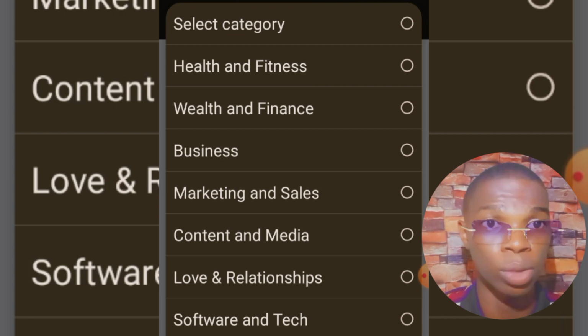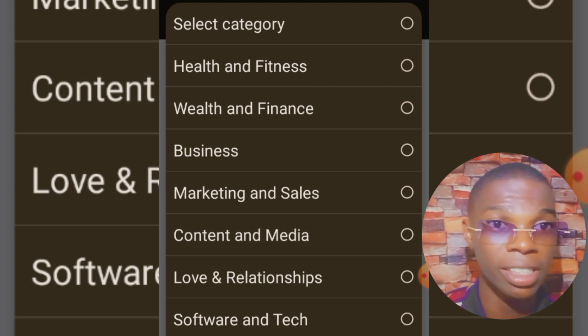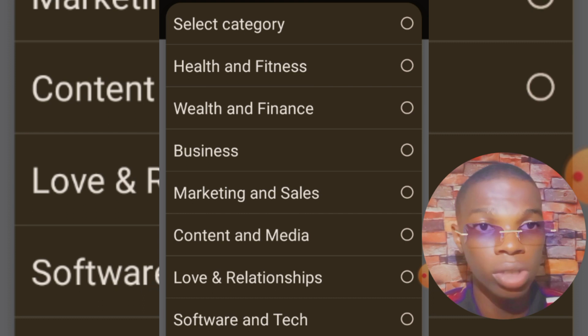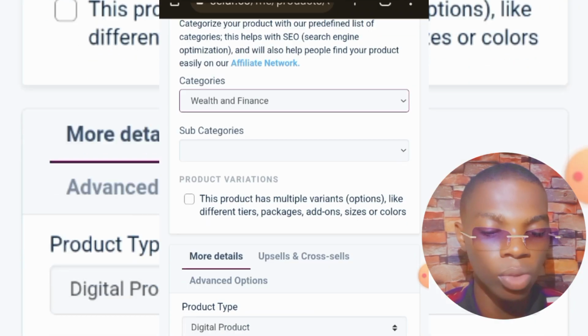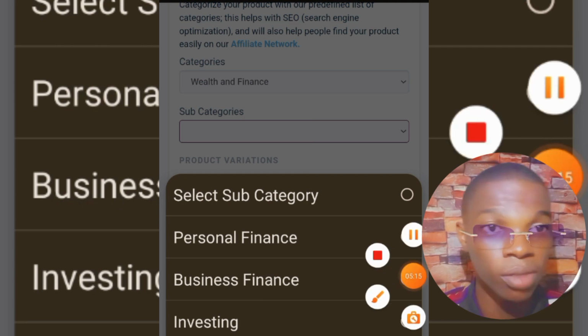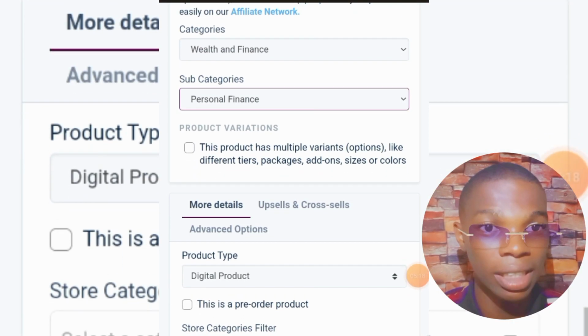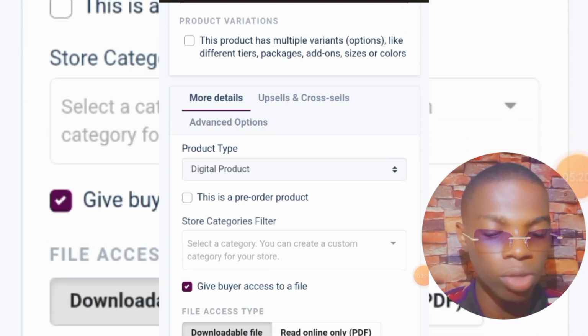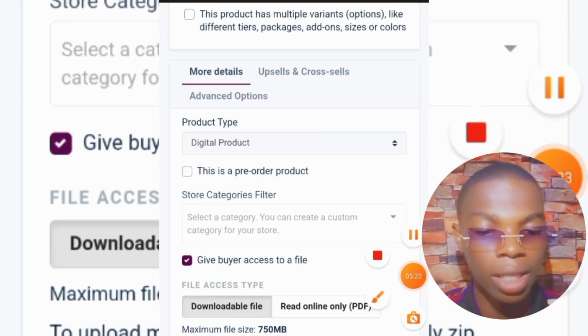If you are going with a health and fitness book, you could select health and fitness. If you're going with wealth and finance, you could select wealth and finance. You could also select business, marketing and sales. But for me, my book category is going to be wealth and finance, so I'm going to be clicking on wealth and finance. Then I'm going to select the subcategory, which is personal finance.